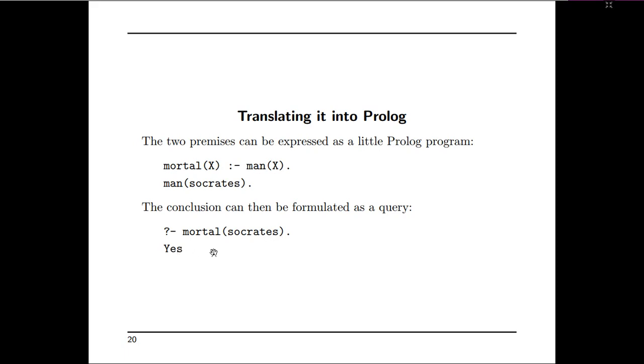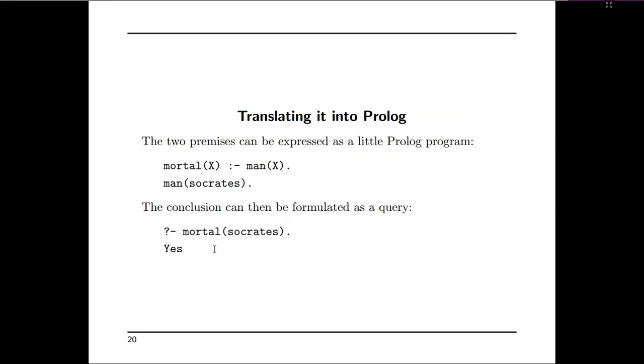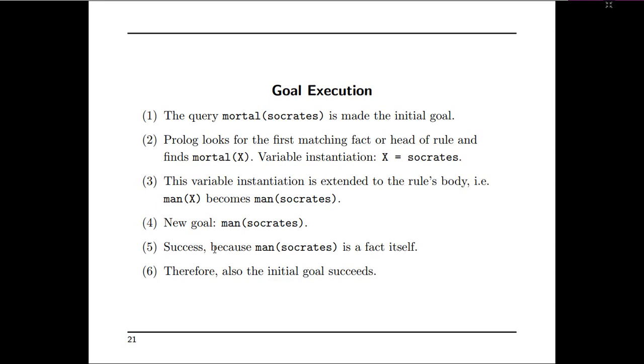So in what way is this goal executed? The goal execution was done like this. The query mortal of Socrates is made as the initial goal.